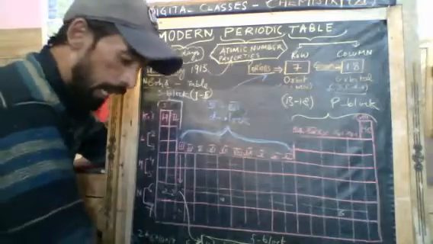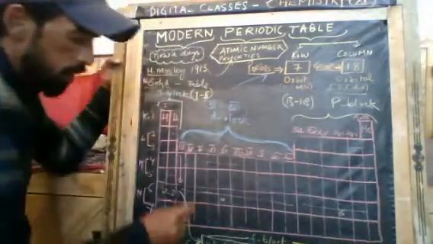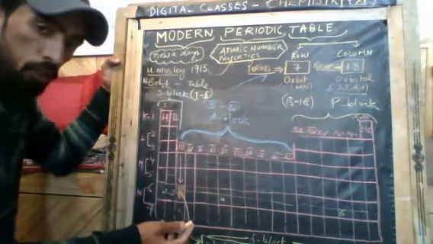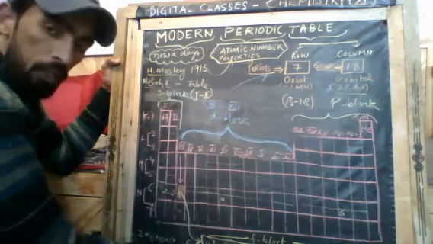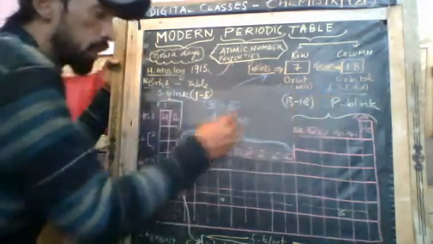And these are F block. F block is actually here in between, but we cannot draw it so small, so that's why we are drawing it here. So this way we have S block, P block, D block, F block.